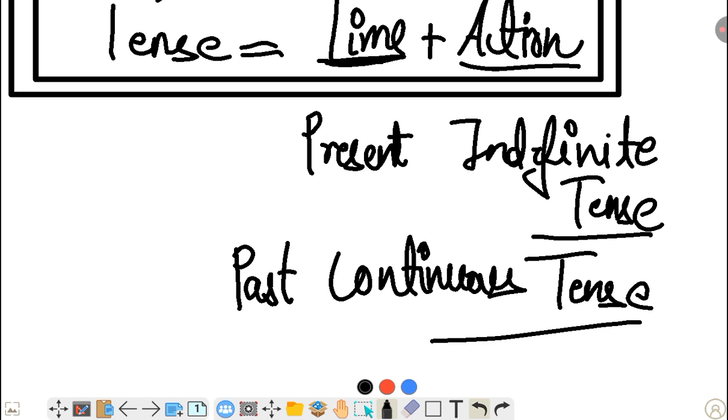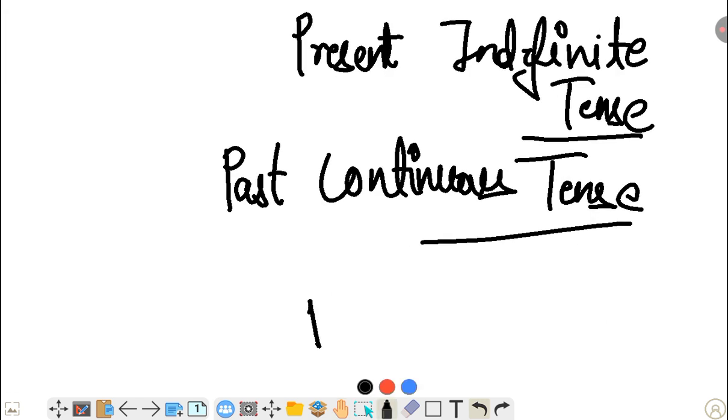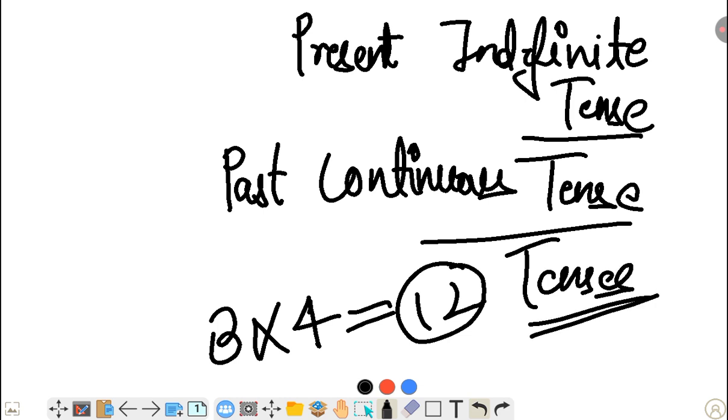I hope you understood. Like this there are 12 tenses. Time is 3 and action is 4, when you multiply, 12 tenses come out. So one by one we are going to start.